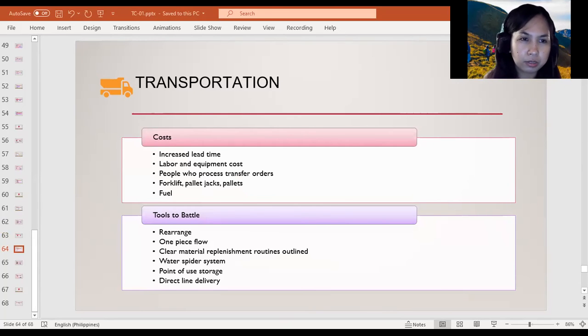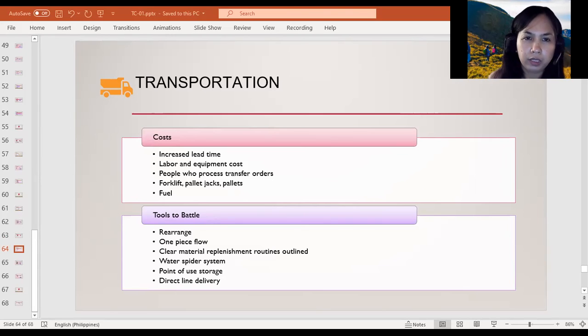And then there's the cost of forklifts and pallet jacks and pallets. And of course, the fuel needed to operate the forklifts. So it's safe to say that the cost of transportation to most organizations is probably extremely high. Now, knowing that, what tools can we use to battle transportation waste?